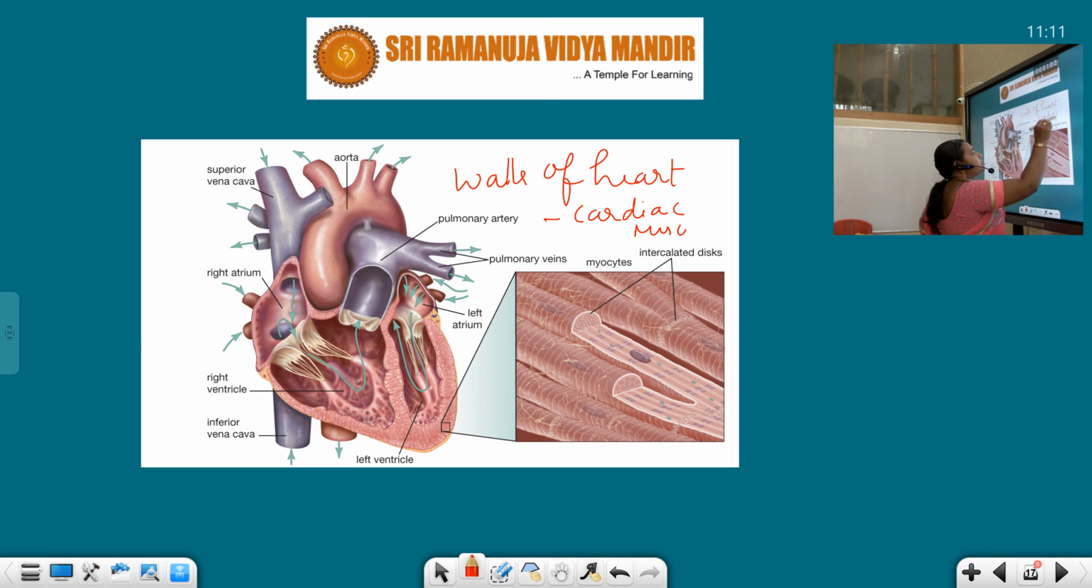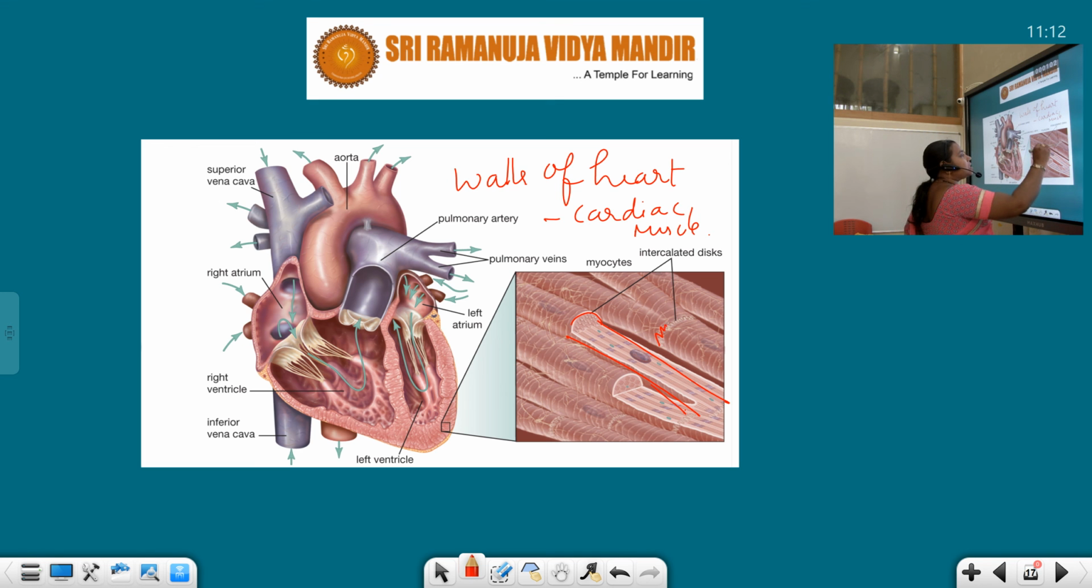Cardiac muscles. See, students, the cells which are present in them are known as myocytes. These are fibril-like structures. Cardiac muscle helps in the pumping of the blood to the whole body. That pumping, the movement of the walls and the chambers, everything is facilitated by the cardiac muscles.